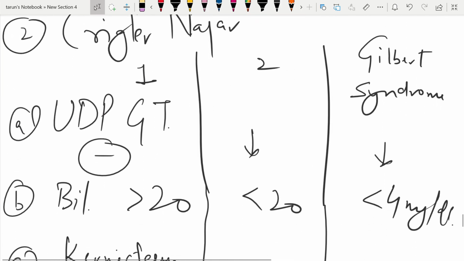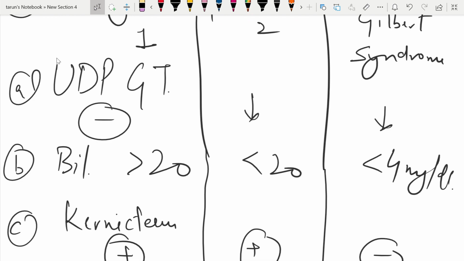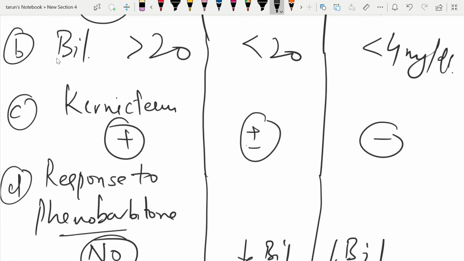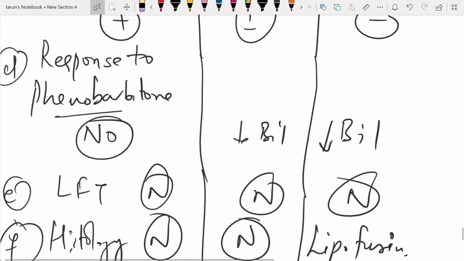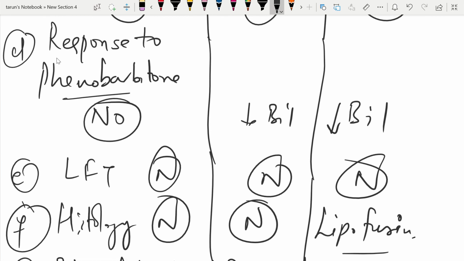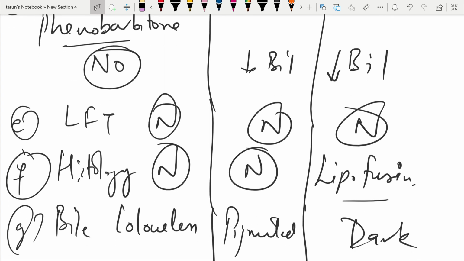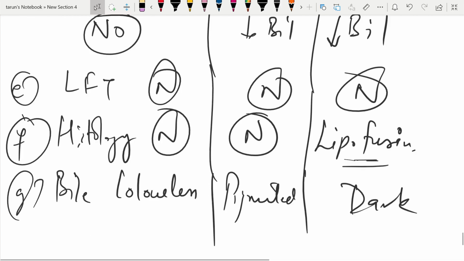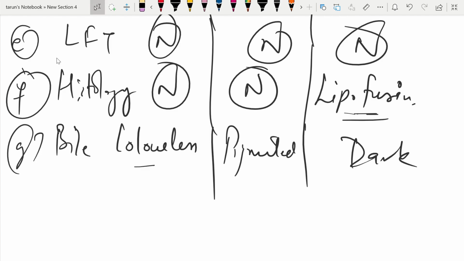The enzyme is absent in the first, reduced in the others. Here bilirubin is more than 20, in type 2 it is less than 20, in Gilbert it is less than 4. Conjugates are present in type 1, plus minus in type 2, while absent in Gilbert. For response to phenobarbital, there is no response in type 1, while bilirubin reduction occurs in type 2 and Gilbert syndrome. LFT is normal in all three, while histology is abnormal in Gilbert only, with lipofuscin deposition in the liver. The color of the bile is colorless in type 1, pigmented in type 2, and dark colored in Gilbert.